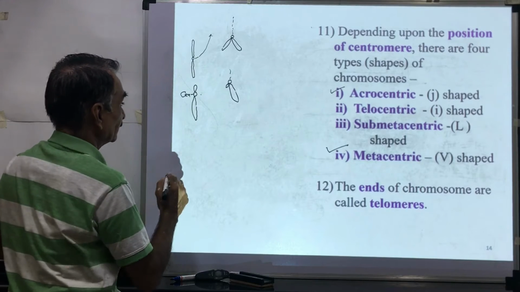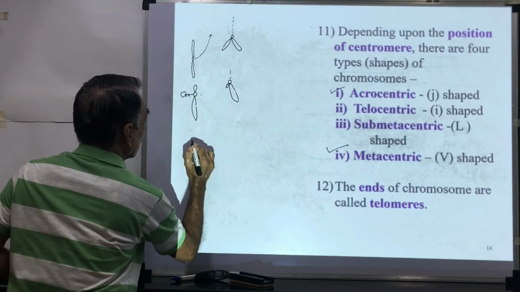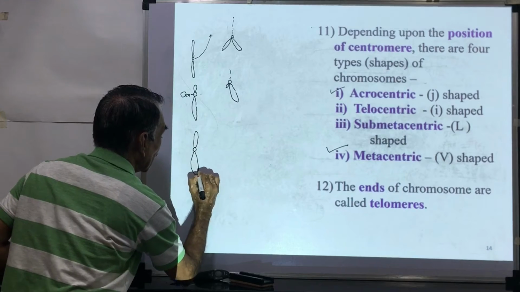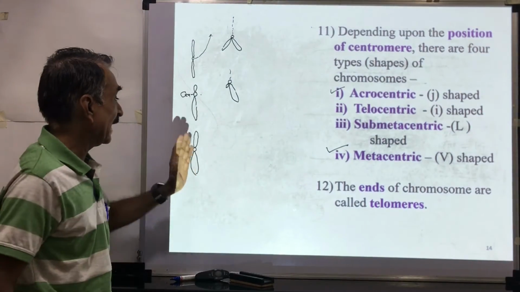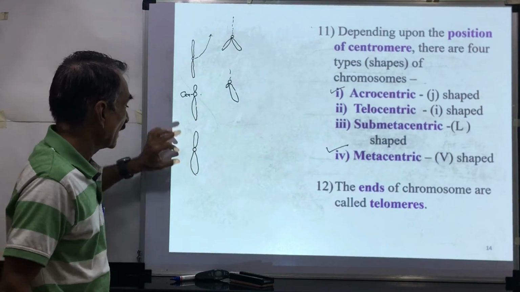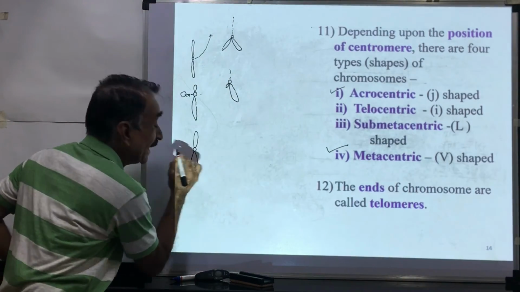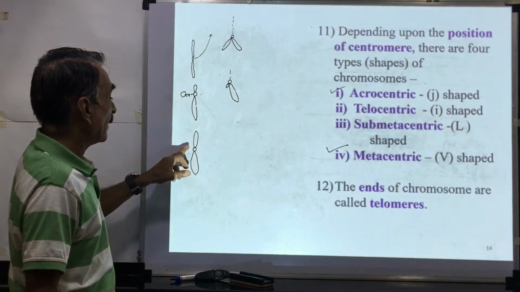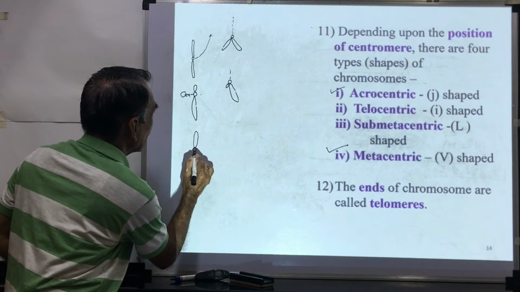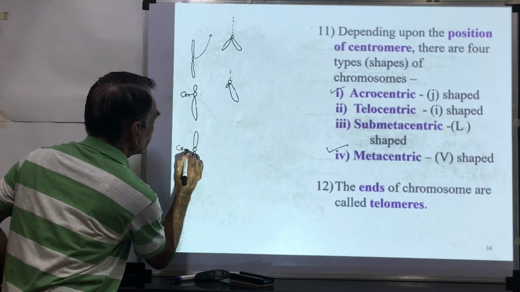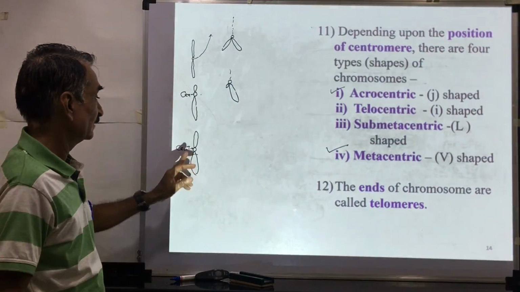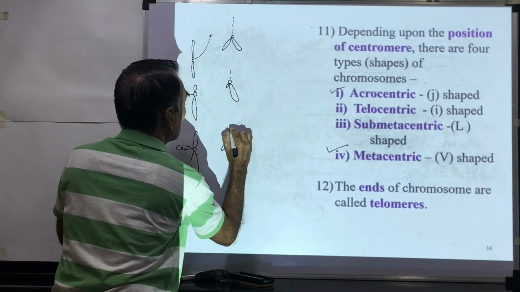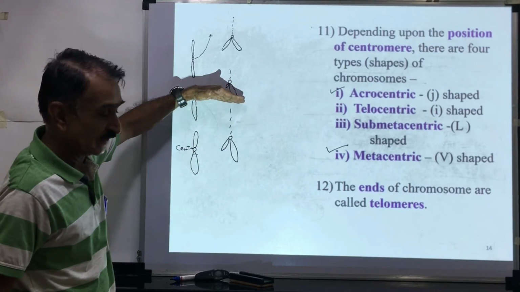Then submetacentric. Submetacentric means the centromere is present just away from the center. One arm is a little shorter and one is longer, but it is near the center, not exactly at the center. If it were exactly at the center we would call it metacentric. Here the centromere is a little beyond the center. This is called submetacentric, and during anaphase it will look like L.